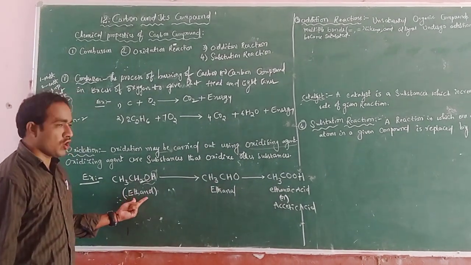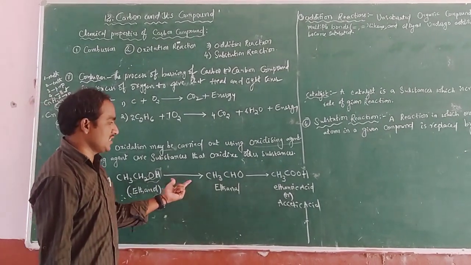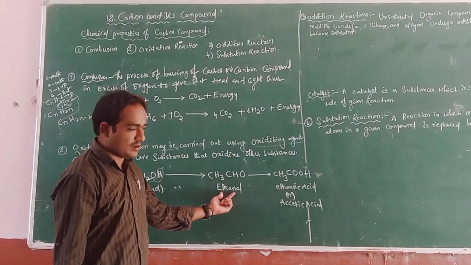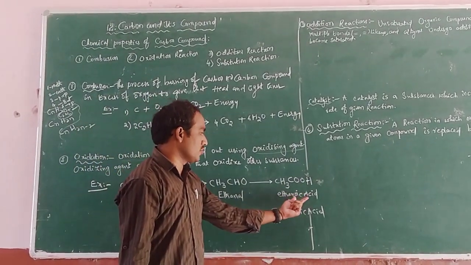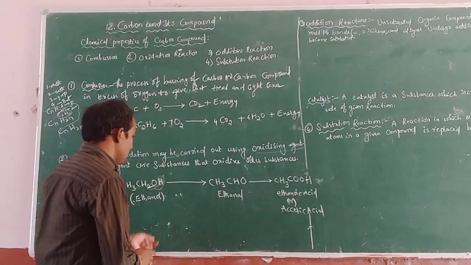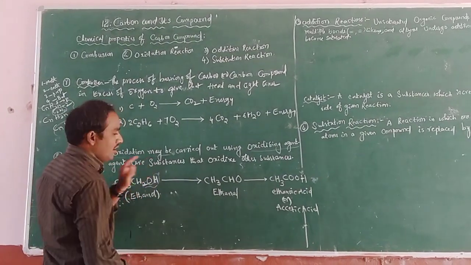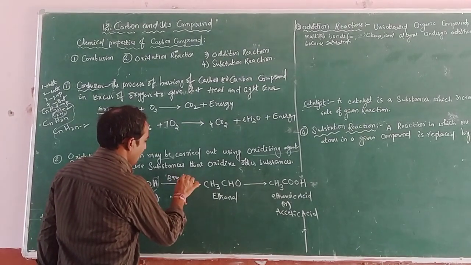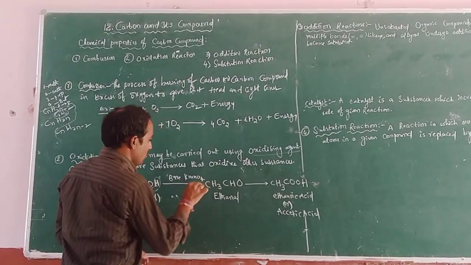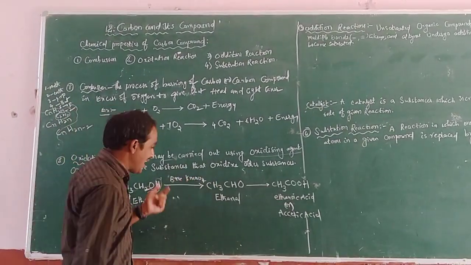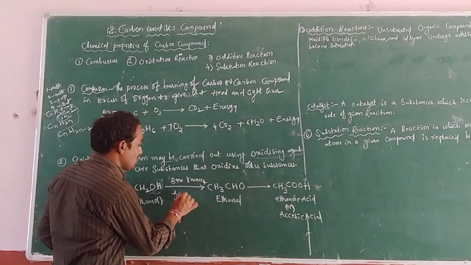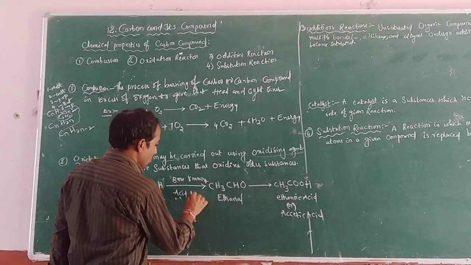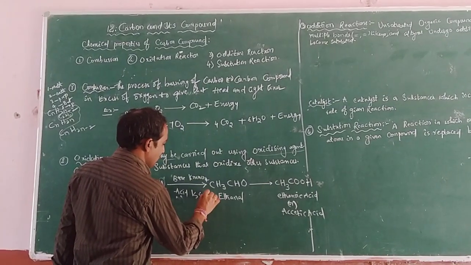Ethanol, after the reaction, finally gives ethanoic acid, with the reaction carried out using alkaline KMnO4, potassium permanganate, or acidified potassium dichromate, K2Cr2O7.